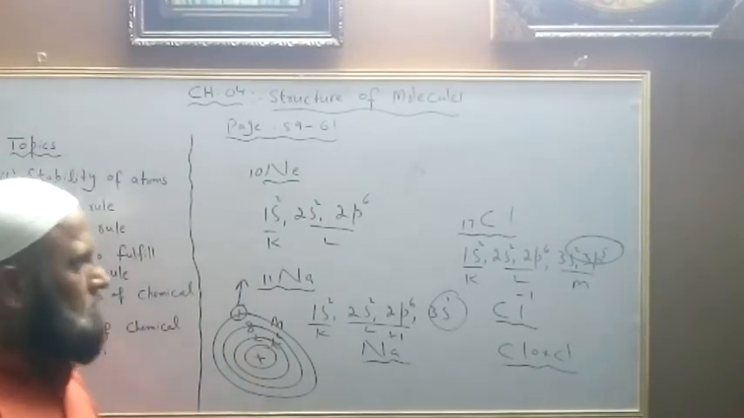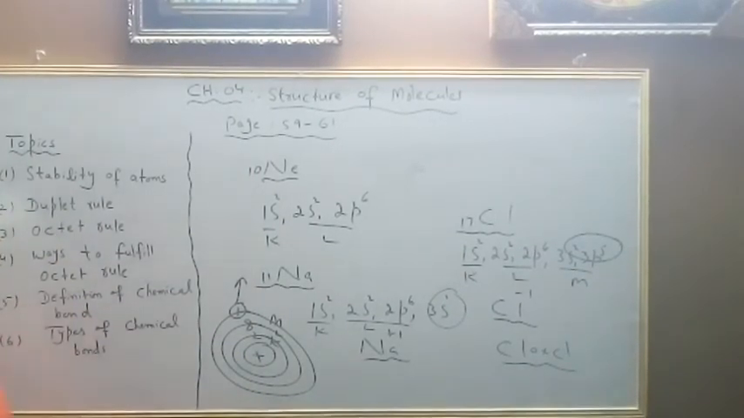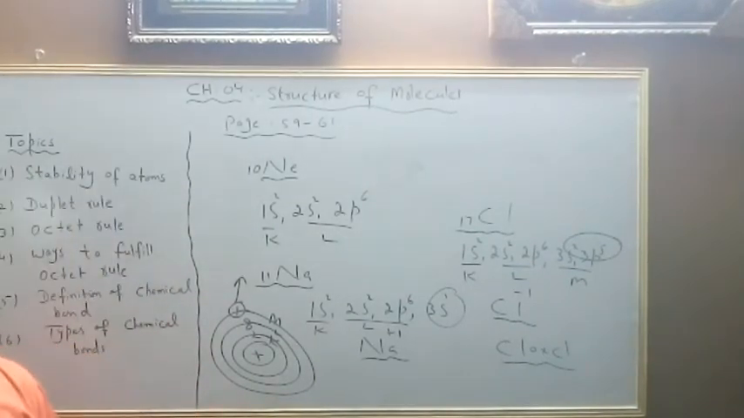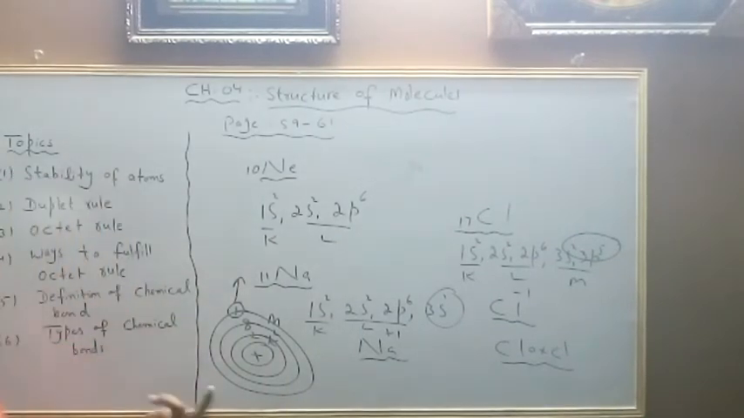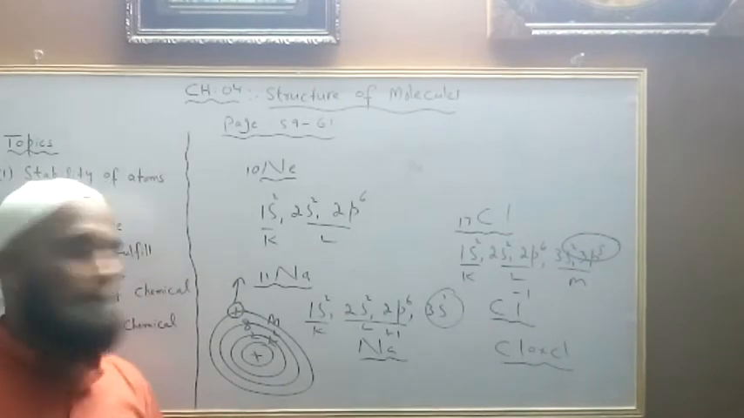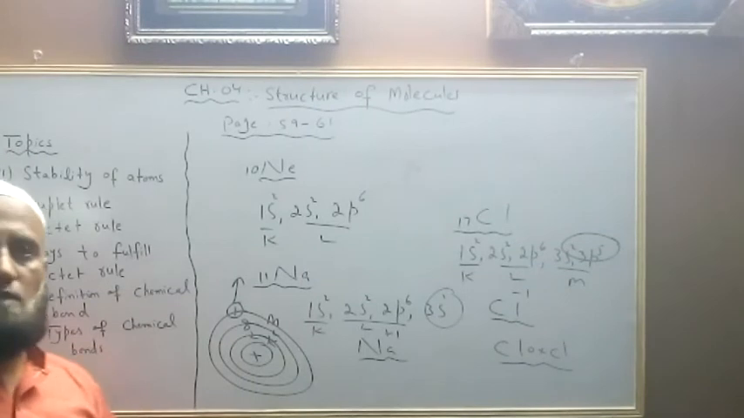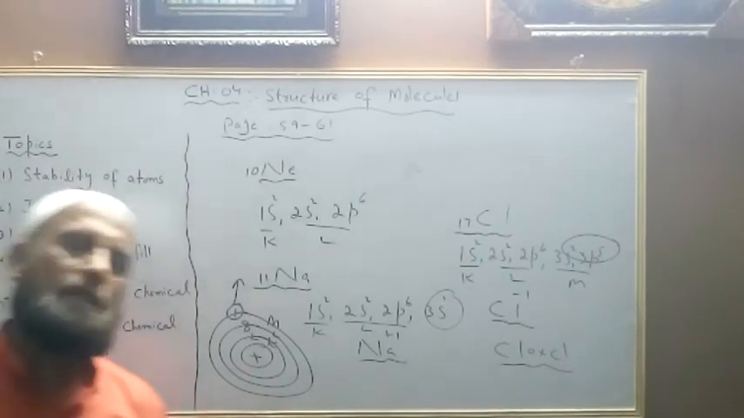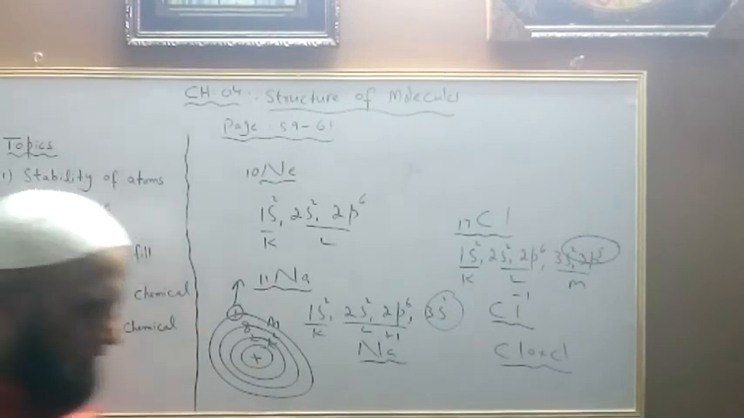So in this way, I hope that you have understood the octet rule. The octet rule says that atoms want to get 8 electrons in their valence shell. There is no need to mention the valence shell as the K shell, because the K shell cannot hold 8 electrons. It is obviously L, M, and so on. So the octet rule means to gain 8 electrons in the valence shell. The majority of atoms obey the octet rule.